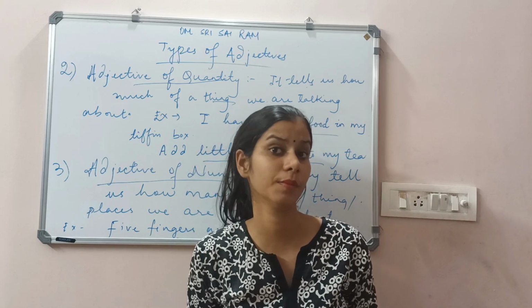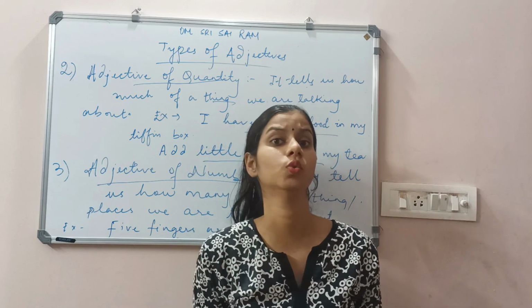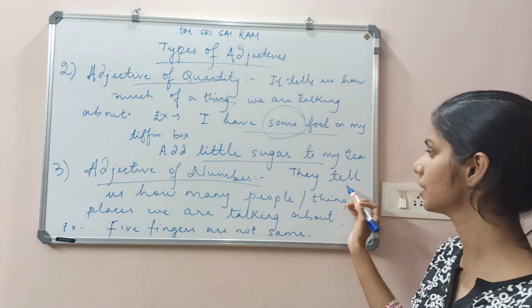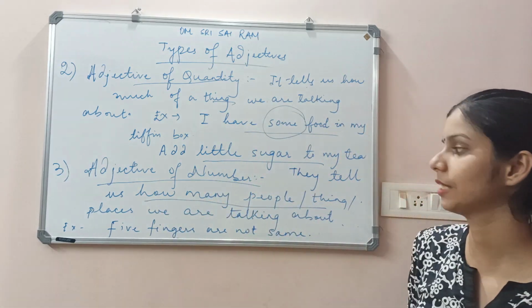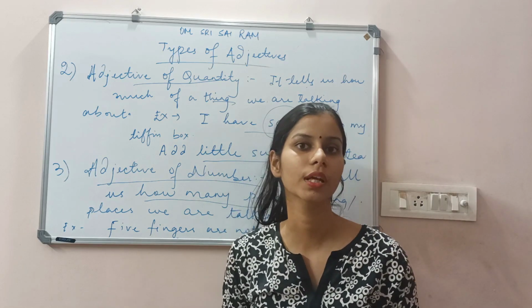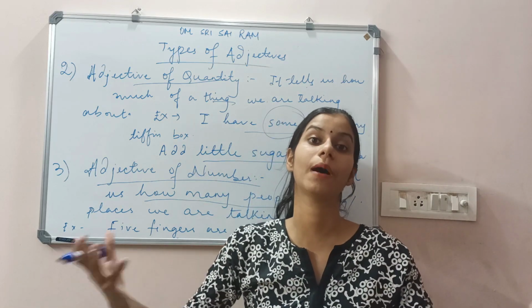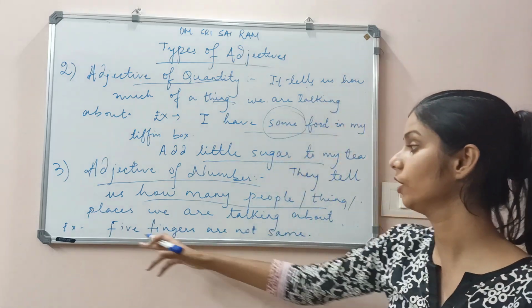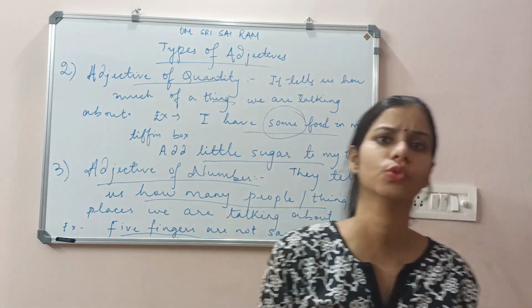I know you have studied in mathematics: 1, 2, 3, 5, isn't it? These are the numbers. They tell us how many people, things or places we are talking about. कितने, किसके बारे में हम बात कर रहे हैं, कितनों के बारे में हम बात कर रहे हैं. For that we use words like 5, 2, 3.